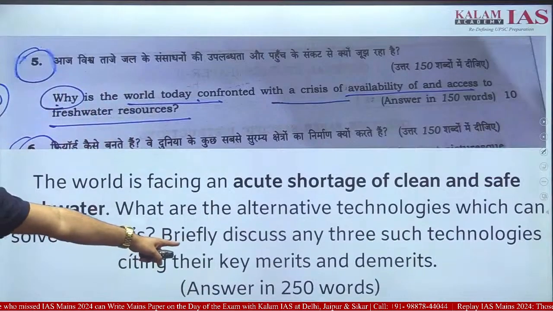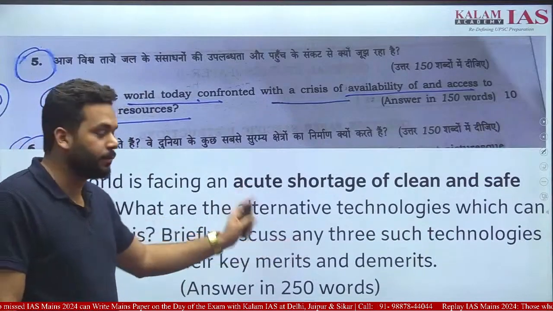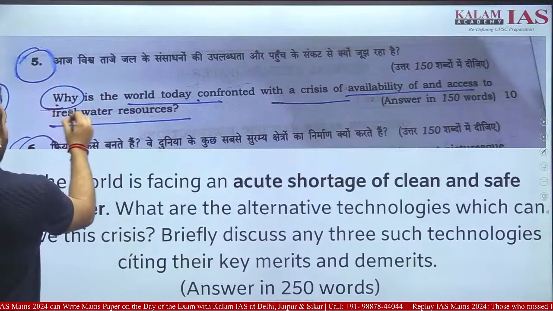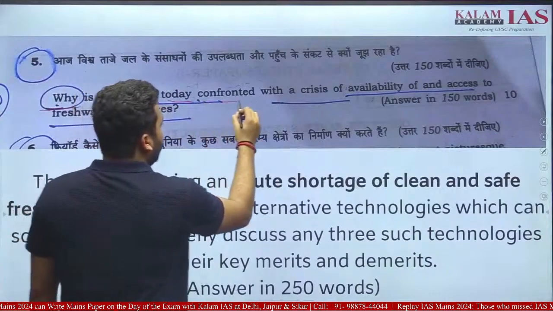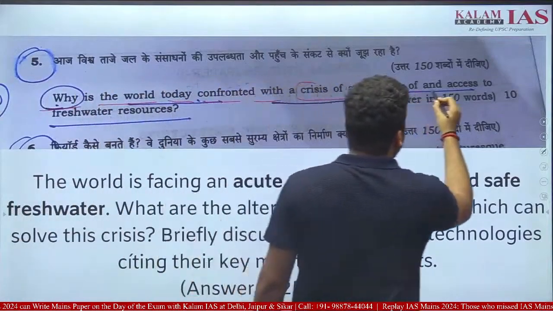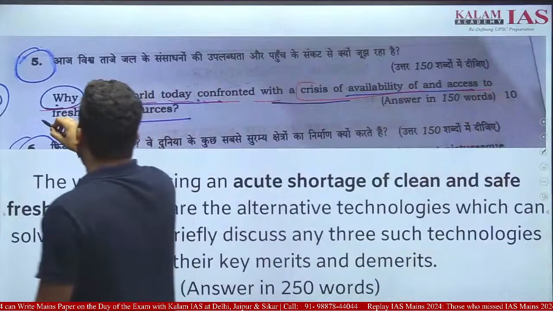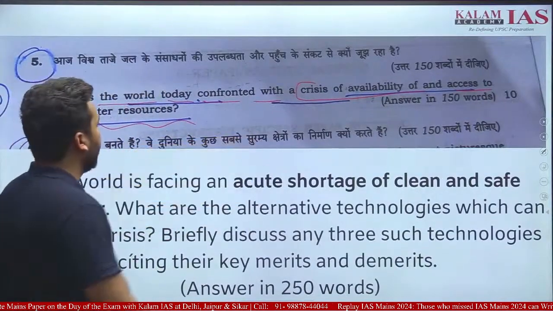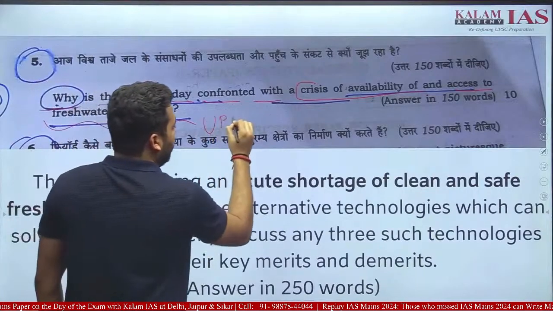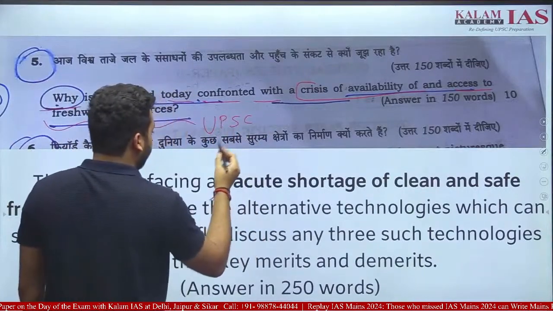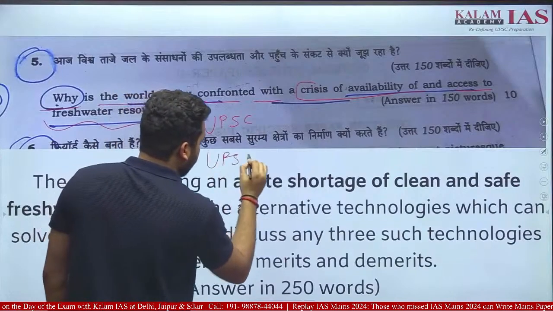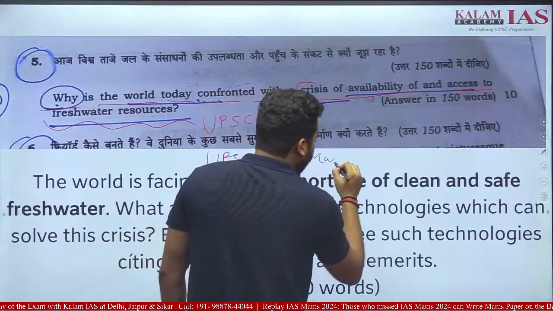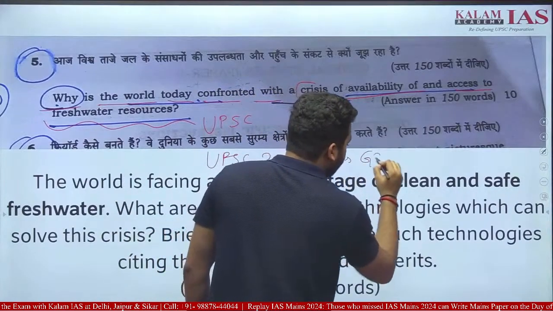This question is what we have discussed just now. Now, what is this? Why is the world today confronted with a crisis of availability of and access to freshwater resources? Which question is this? This question is UPSC, I think UPSC 2023 Mains GS1,